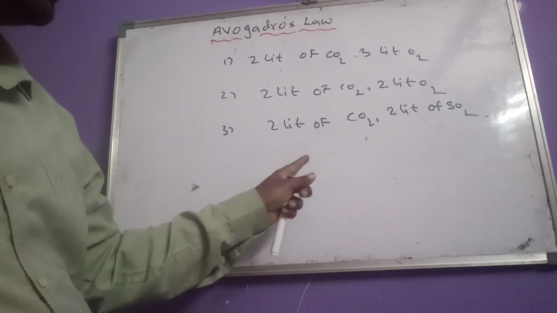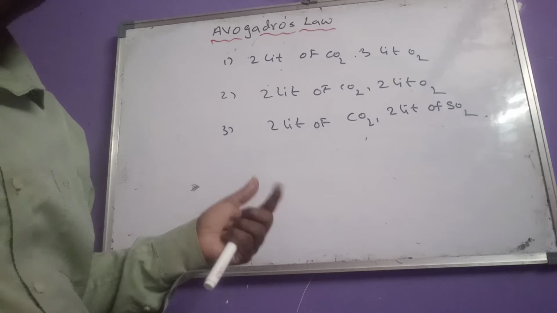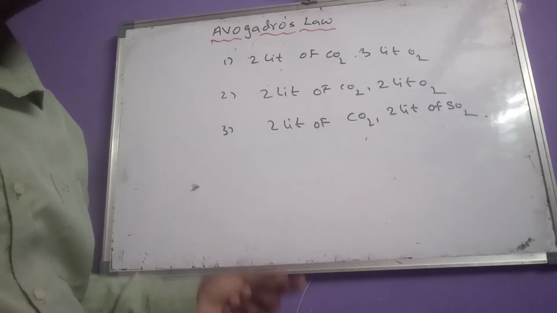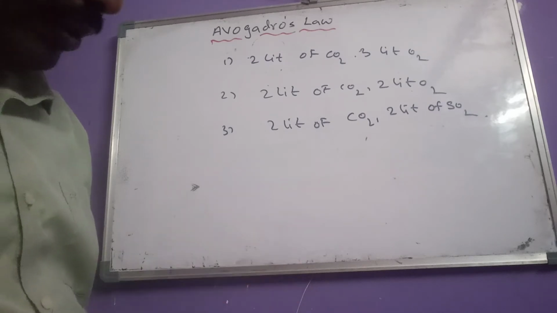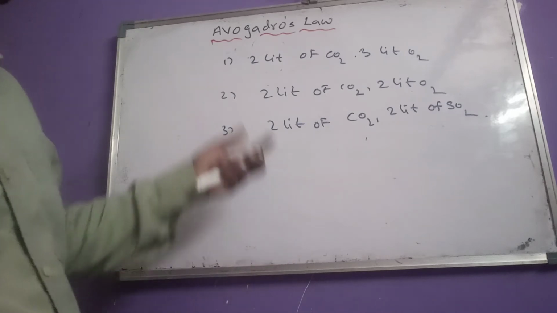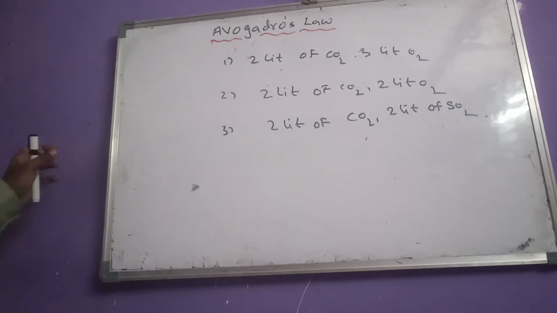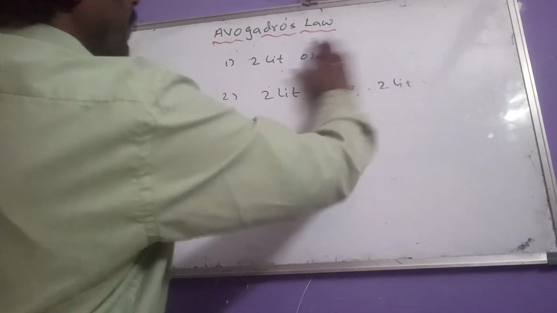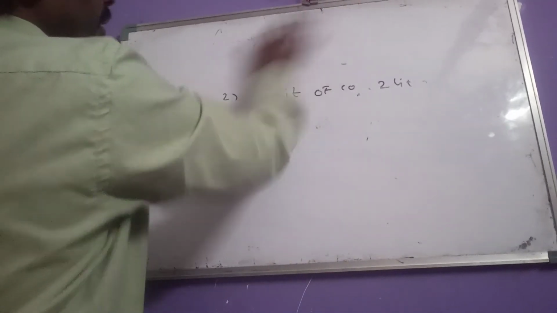That means these two have the same number of molecules and also the same number of atoms. So these are the questions we can observe from Avogadro's law.